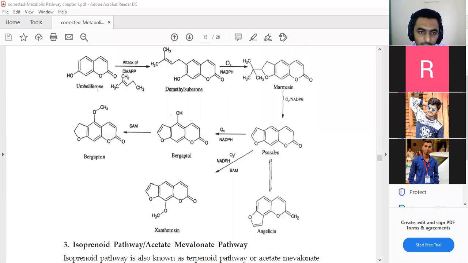If you use the umbelliferous compound, it can be attacked by DMAPP, and on the basis of alkylation, it gives a new molecule,